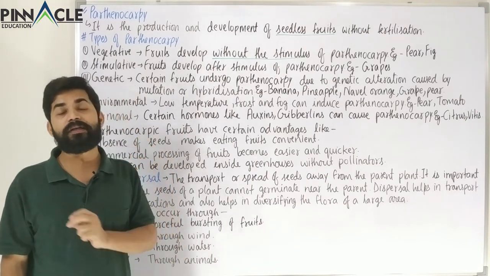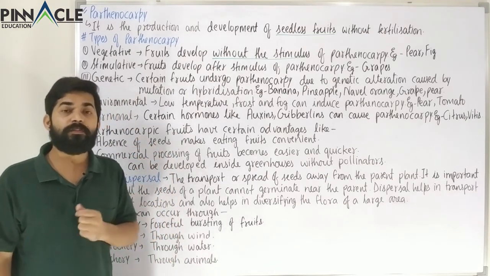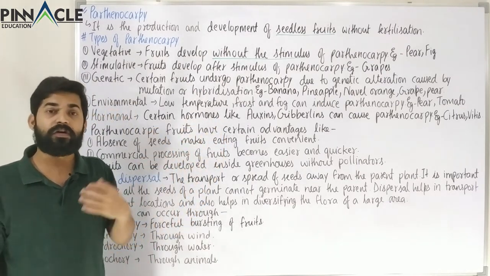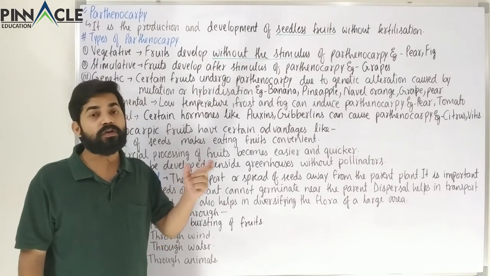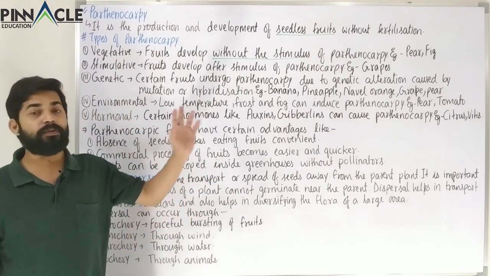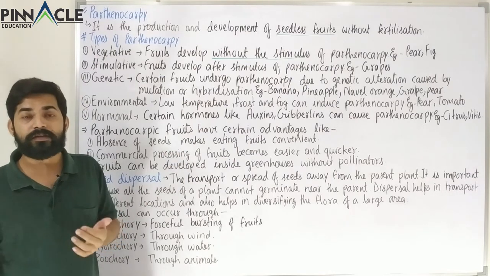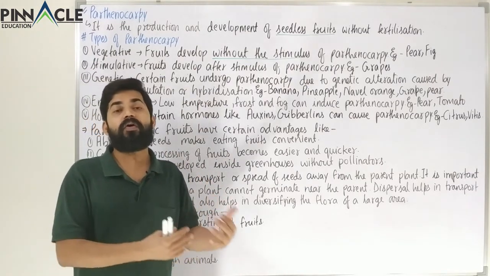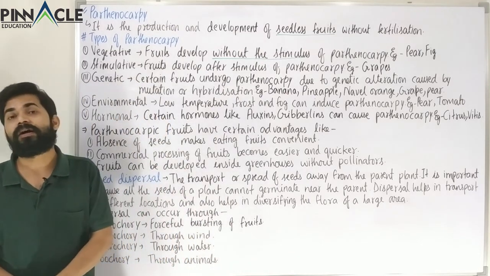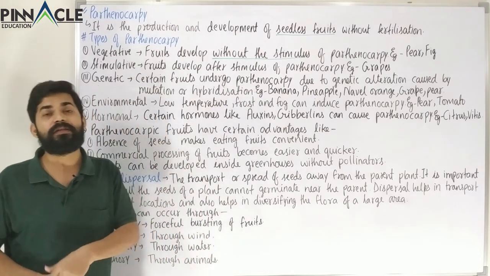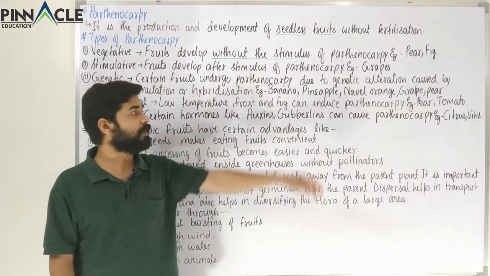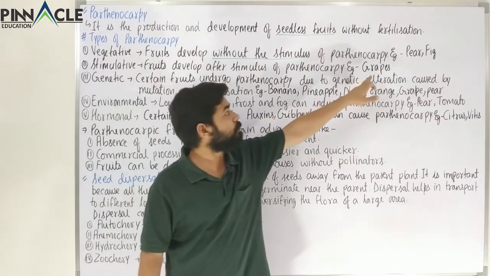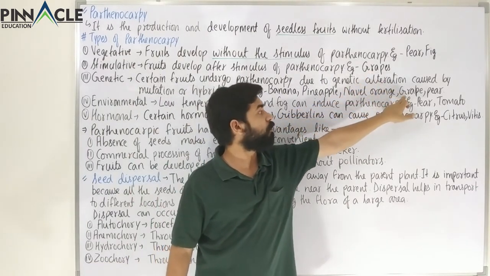So due to hybridization or mutation, such types of parthenocarpy are induced in or occur in some species due to genetic aberrations. Because of these events, if parthenocarpy is happening, we normally call it genetic parthenocarpy. The very common examples of these are banana, pineapple, navel orange, grape and also pears. As you can see, grapes are examples over here also.